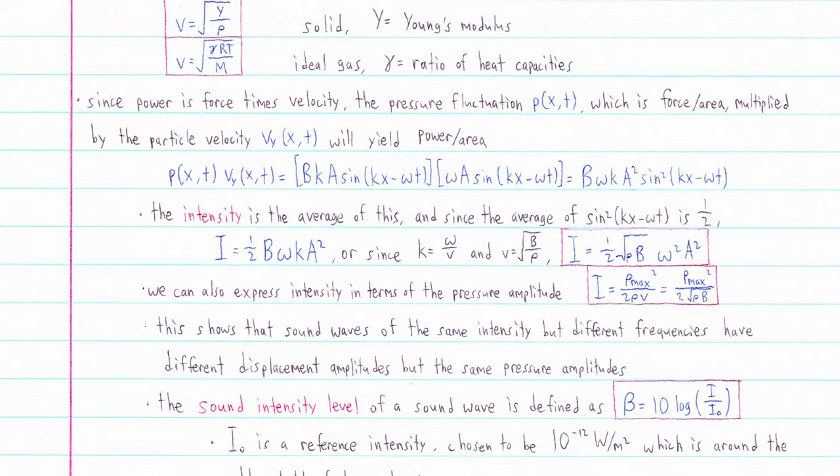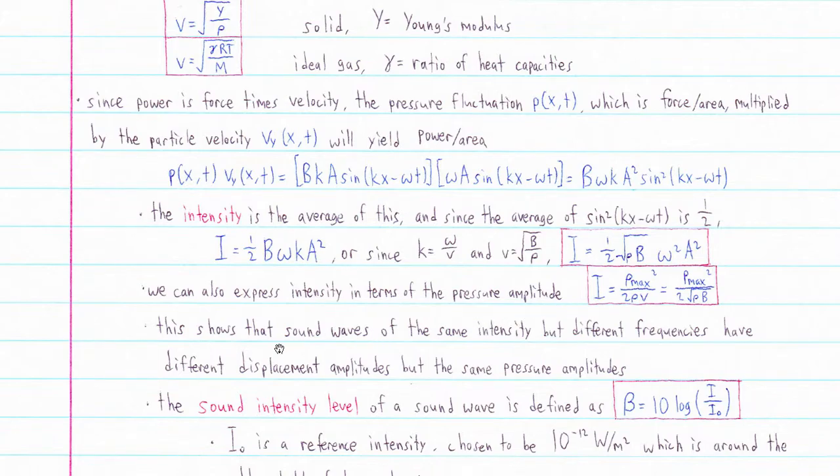And again, this shows that the intensity is proportional to the square of the frequency and the square of the amplitude in a mechanical wave. Now, this is consistent with what we found earlier for other mechanical waves. So we can also express the intensity in terms of the pressure amplitude.